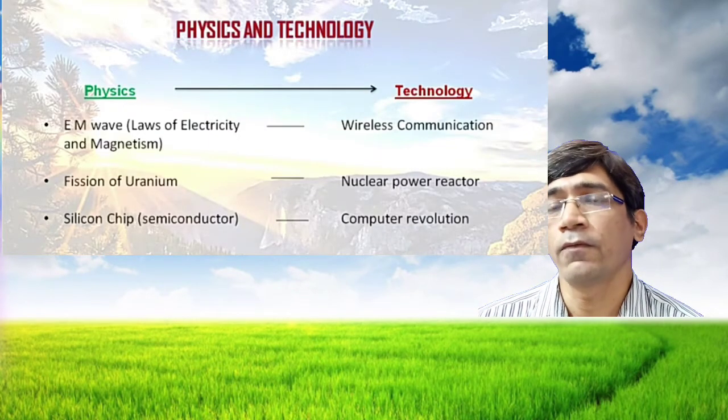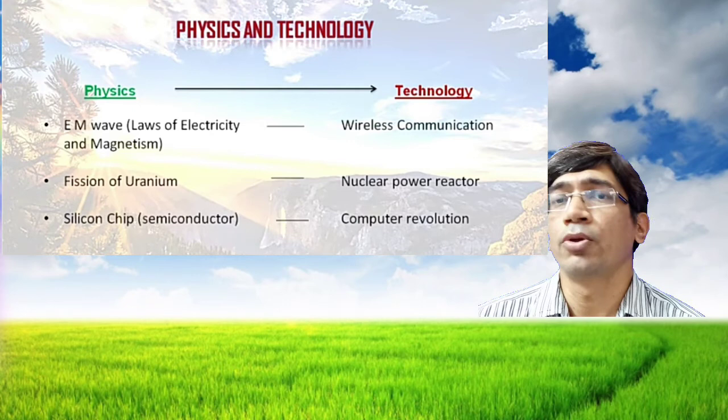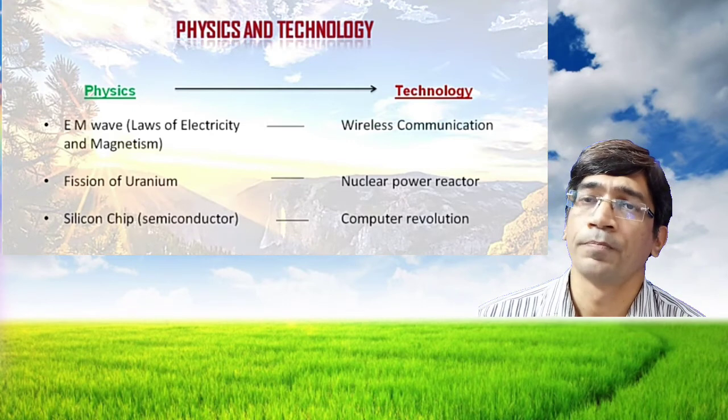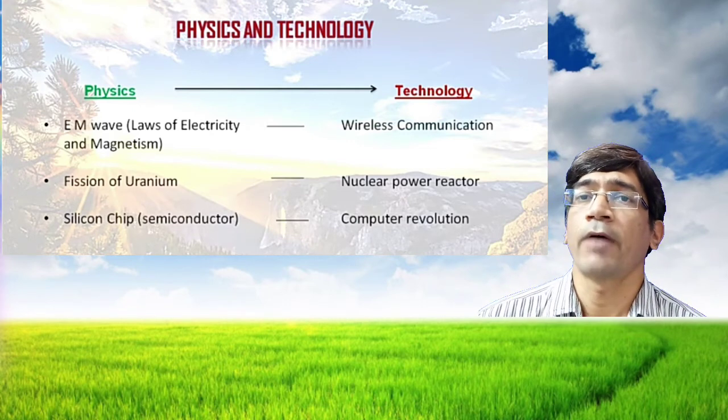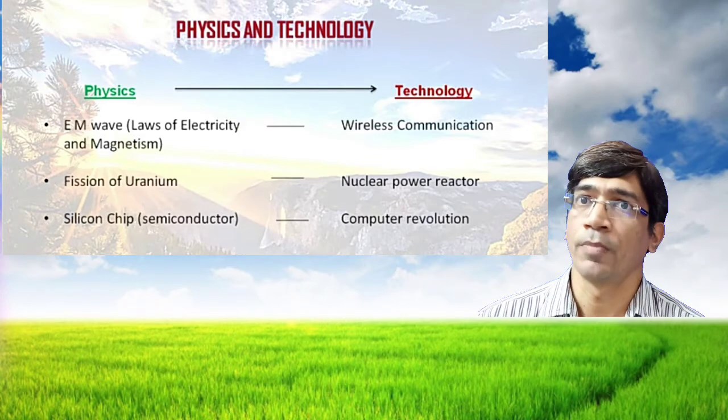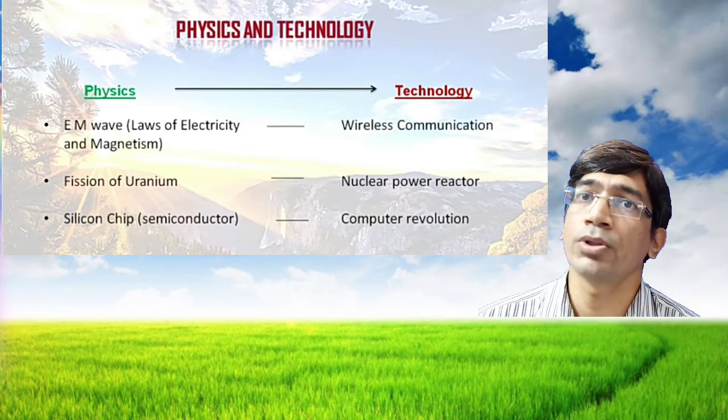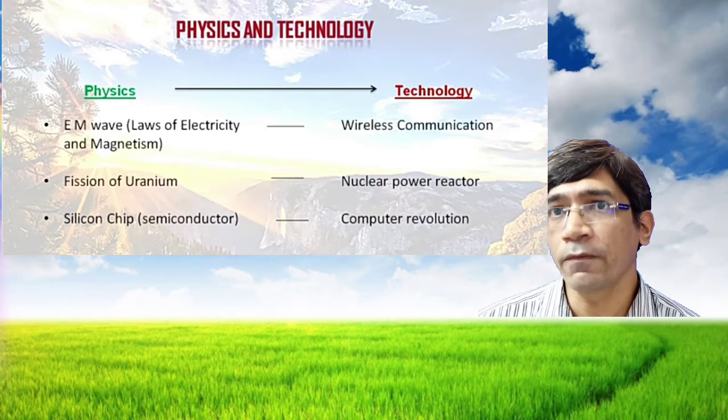So how is physics related with technology? Physics gives birth to technology, and in the same way technology also gives birth to new science. Suppose we take the electromagnetic wave: wireless communication technology is based on the electromagnetic wave.